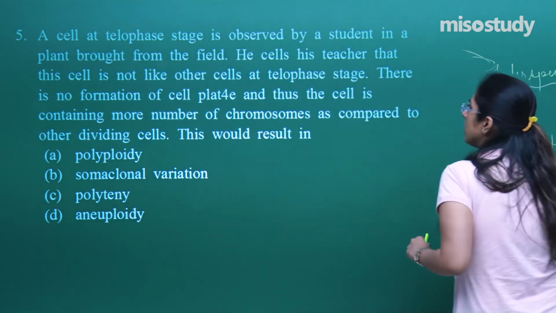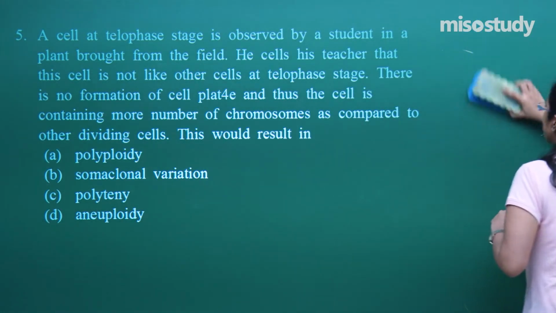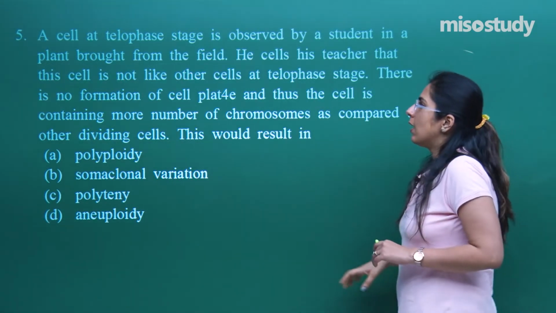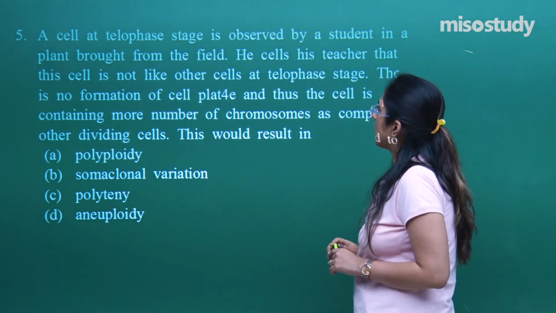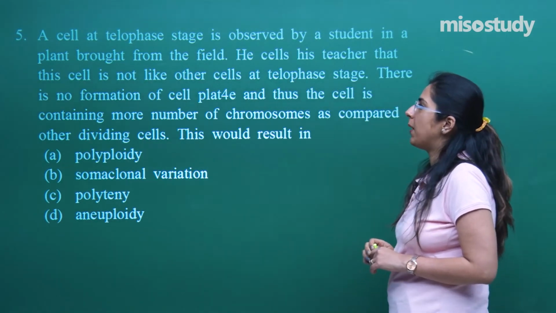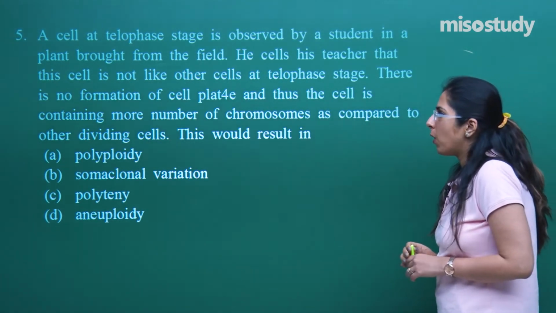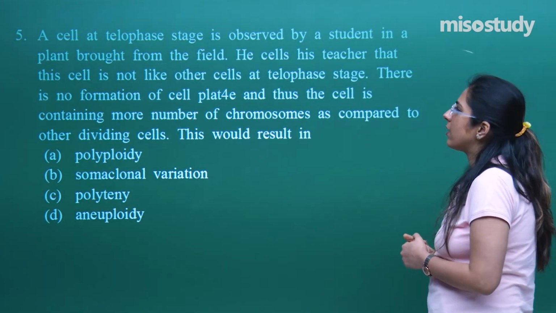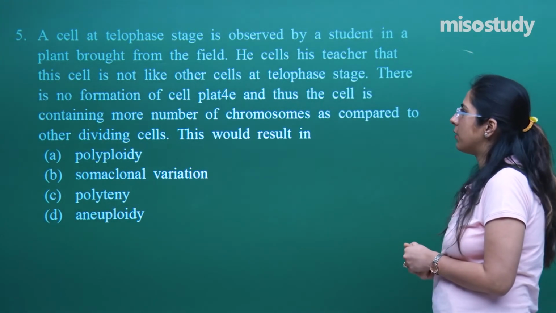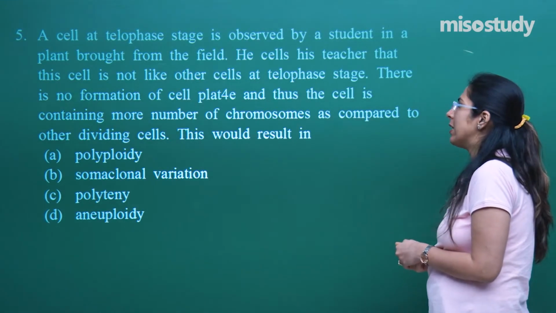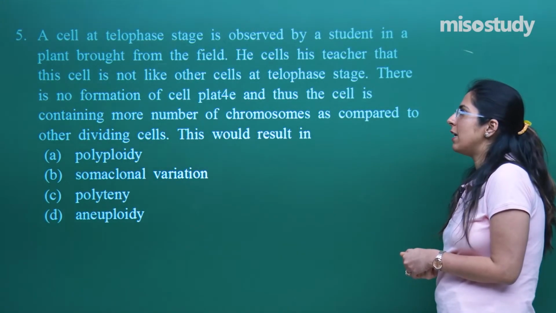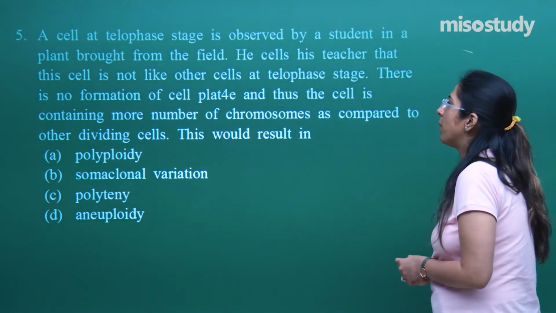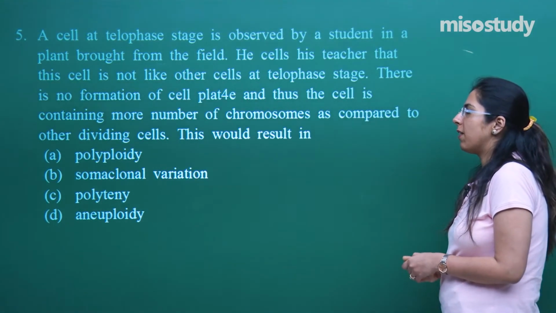This was asked in NEET 2016, I guess, this question. Now let's see. A cell at a telophase stage is observed by the student in a plant brought from the field. He calls his teacher that this cell is not like that of other cells at the telophase stage. There is no formation of a cell plate and thus the cell is containing more number of chromosome as compared to the other dividing cells.